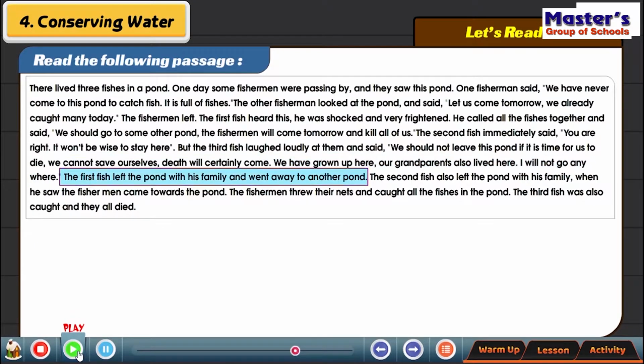The first fish left the pond with his family and went away to another pond. The second fish also left the pond with his family when he saw the fisherman came towards the pond. The fishermen threw their net and caught all the fishes in the pond. The third fish was also caught and they all died.